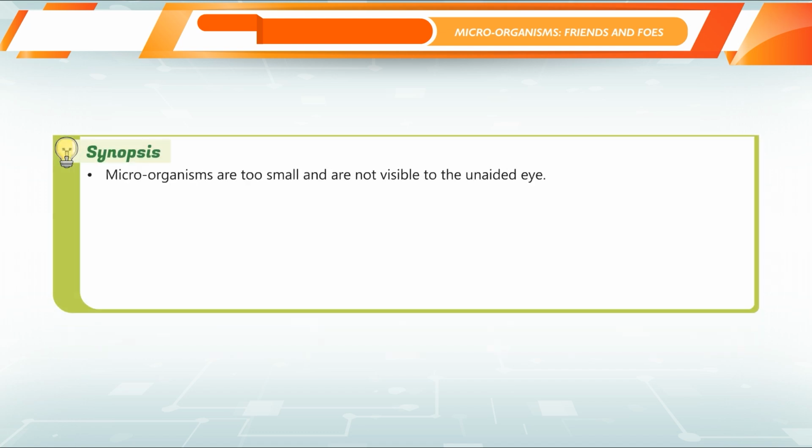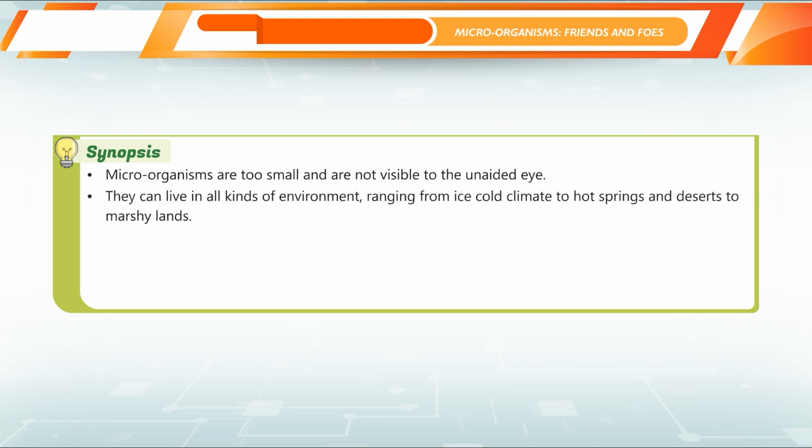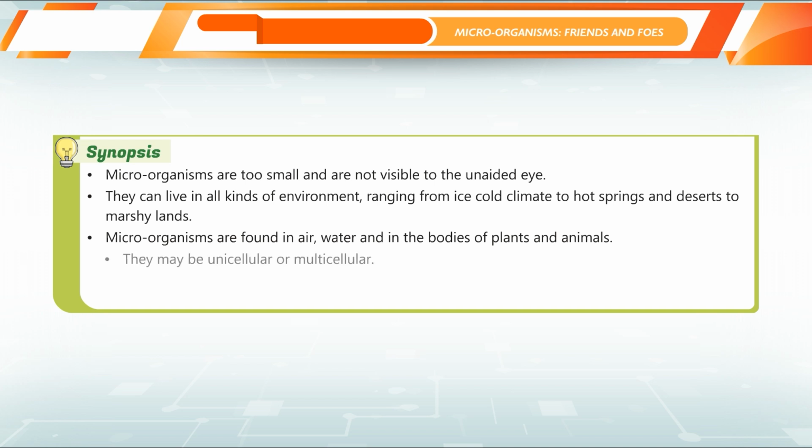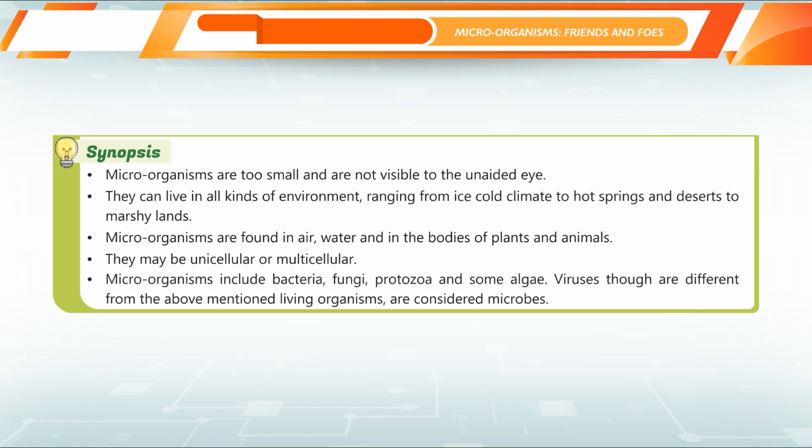Synopsis. Microorganisms are too small and are not visible to the unaided eye. They can live in all kinds of environments, ranging from ice-cold climate to hot springs and deserts to marshy lands. Microorganisms are found in air, water, and in the bodies of plants and animals. They may be unicellular or multicellular. Microorganisms include bacteria, fungi, protozoa, and some algae. Viruses, though different from the above-mentioned living organisms, are considered microbes.